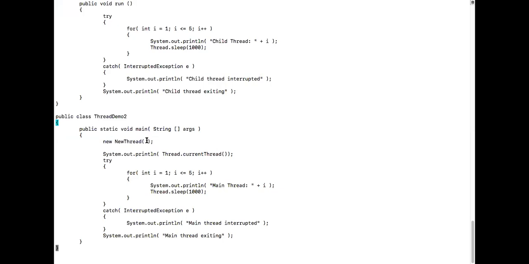And what is that reference called? My dear friends, I've already told this. It is called this. That this will be referencing this object, isn't it? Yes, sir. That will be referencing this object.